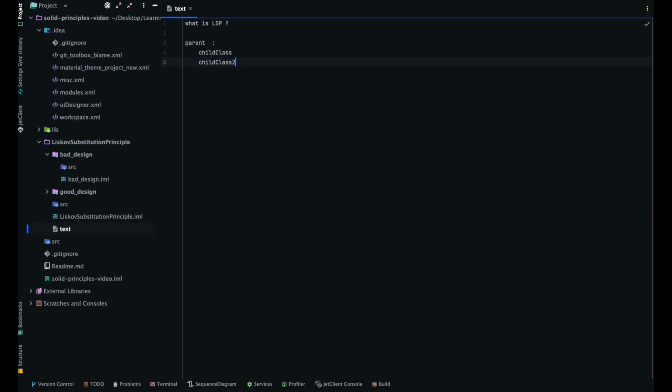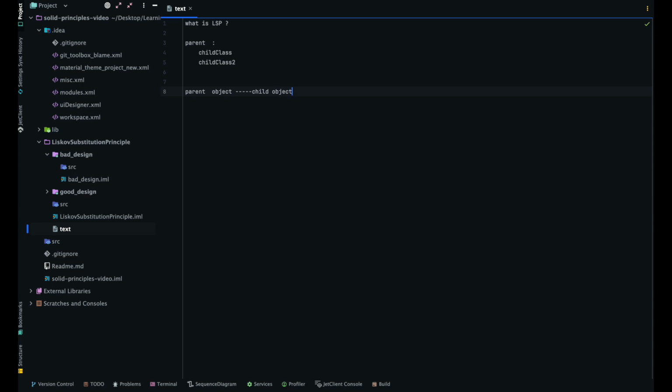So now these classes are extending the parent, and if the parent object gets replaced by a child object, it should not affect the correctness of the program. It means whatever functionality the parent is providing, if it is replaced by the child object, then it should not misbehave. The correctness of the program should not break.